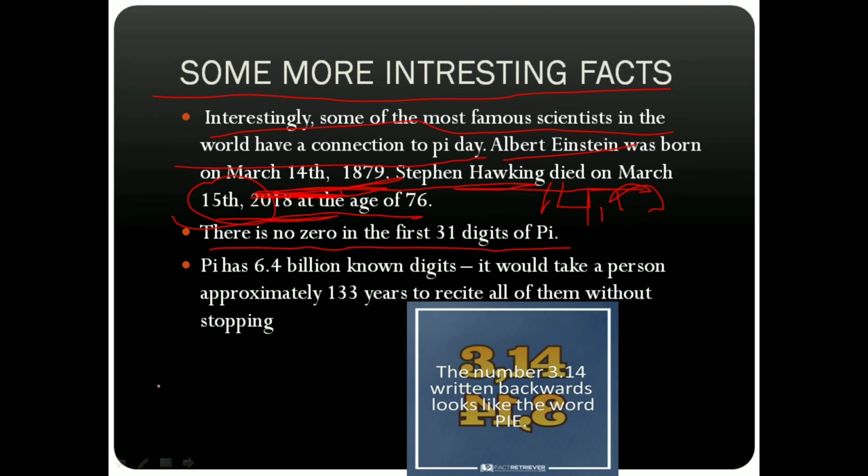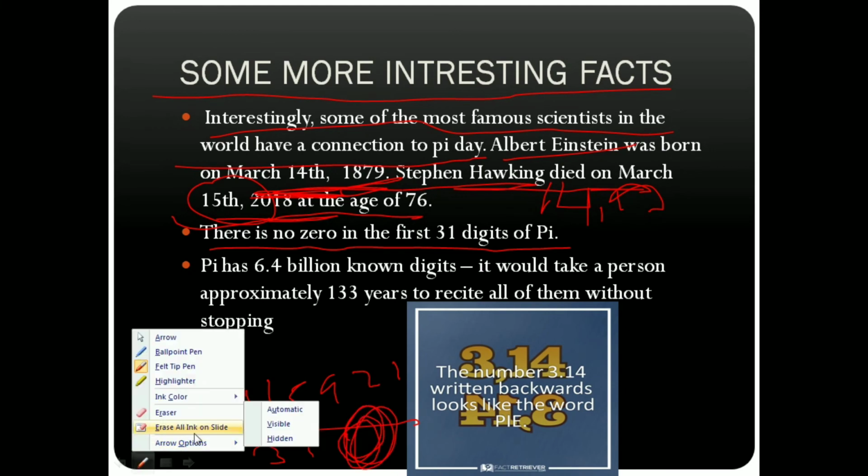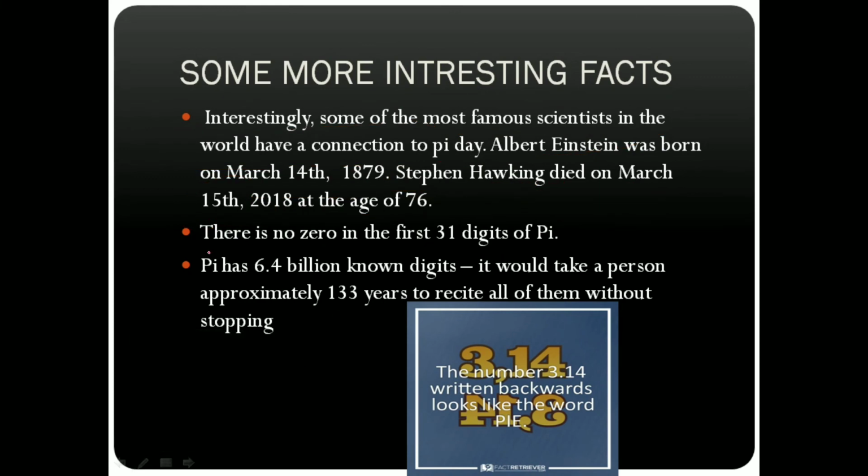Then there is no zero in the first 31 digits of pi. So after the decimal point, there is no zero till 31 digits. After that, there could be. Then, pi has 6.4 billion known digits.